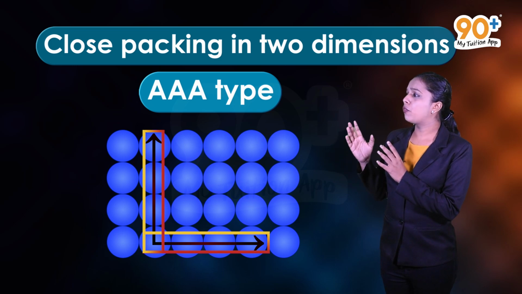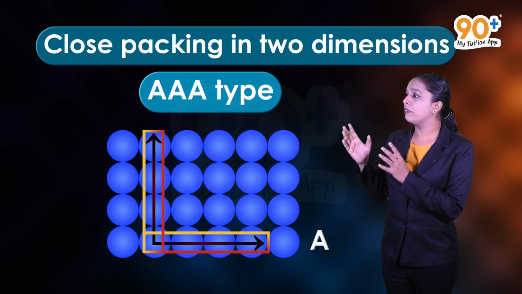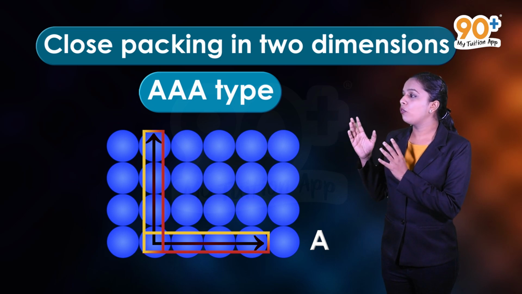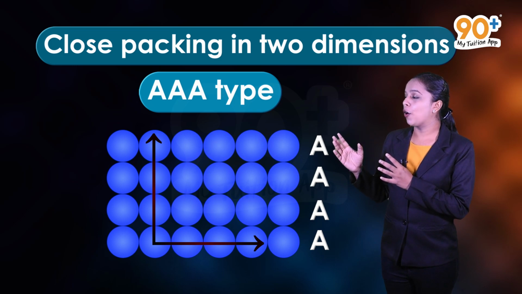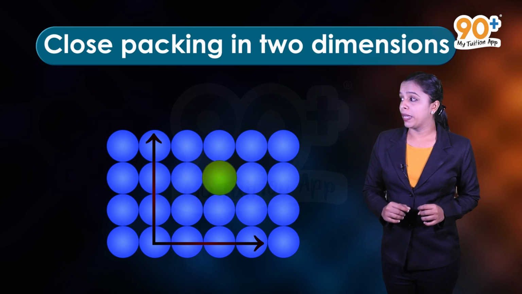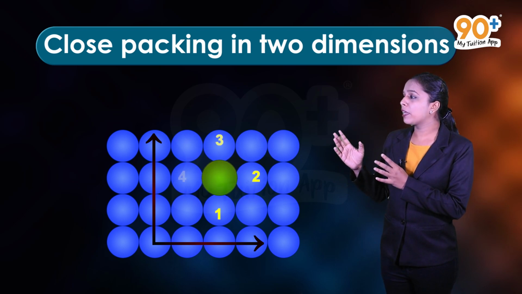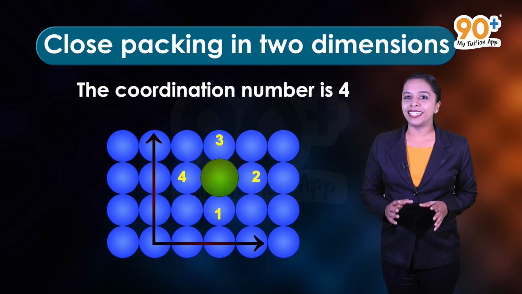If we call the first row A type, then the arrangement of the successive rows are also of A type. Thus, the packing obtained is called AAA type. In this arrangement, each sphere is in contact with 4 of its neighbors. Thus, the coordination number is 4.